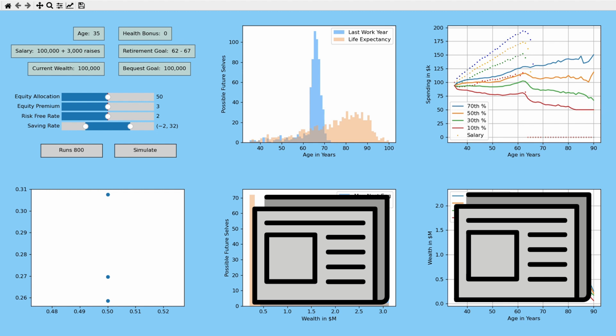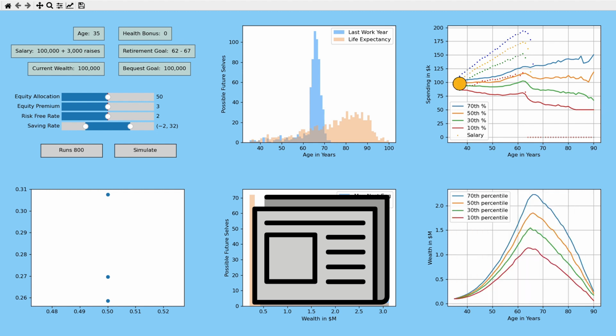If we look at the 50th percentile for this hypothetical person, their income rises from today's $100,000 to a future of $175,000, assuming they get many raises over the years. Their net worth rises from $100,000 to about $1.8 million when they retire due to their savings. And if we divide their wealth by the number of years that they have remaining, we arrive at an amount of spending per year that should be constant. This is also about $100,000.